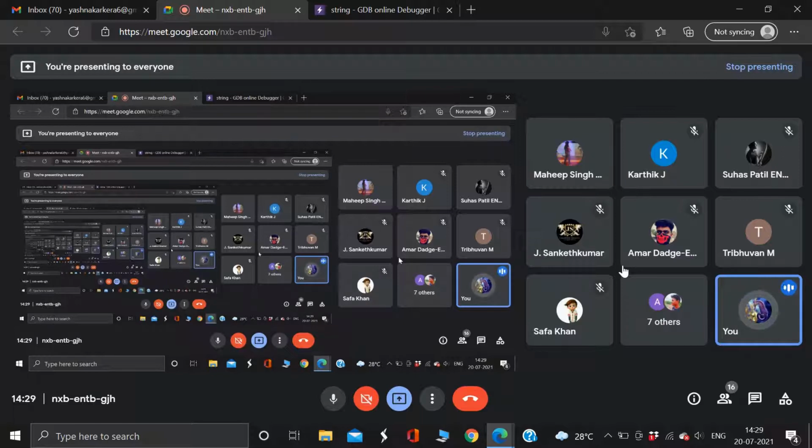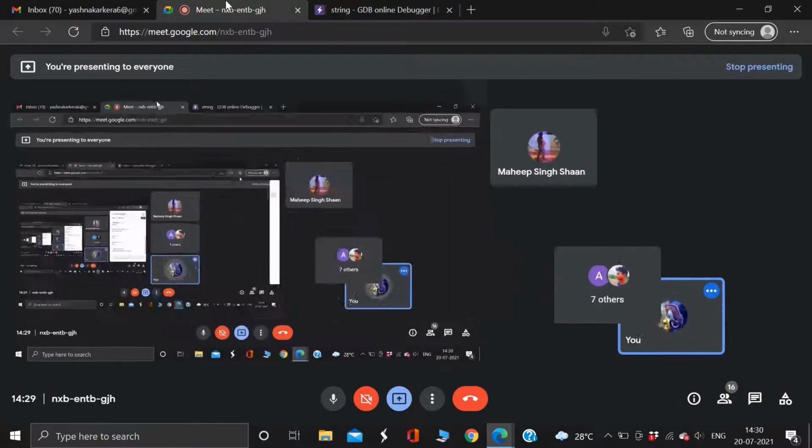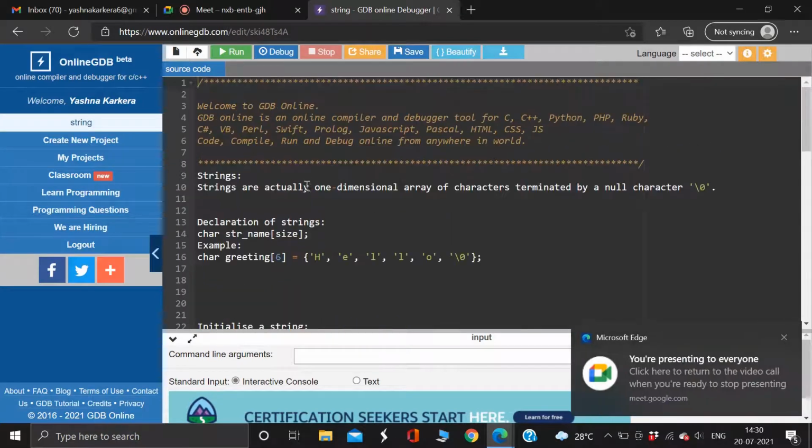We'll learn about strings now, which is almost the same, but the only difference is the data type is char here. In an array, you can store any data type, and whatever elements were there in the array were supposed to have the same data type. String means you store an array of character data type, that is char.